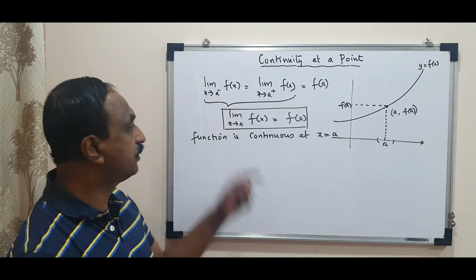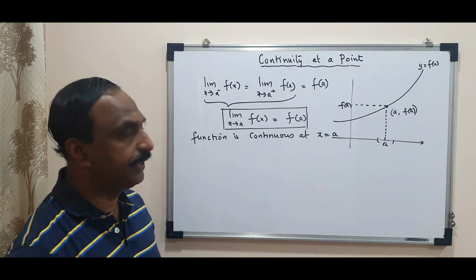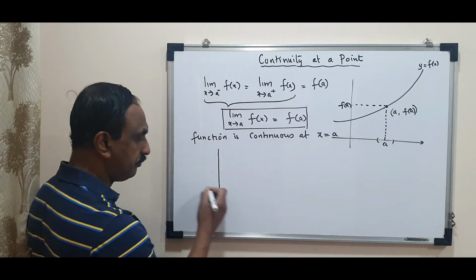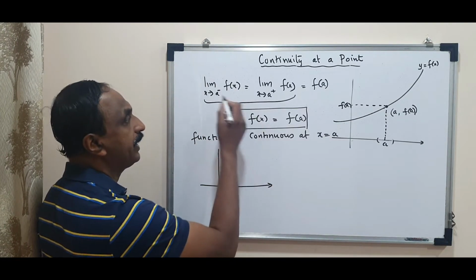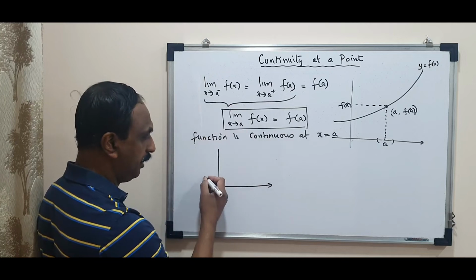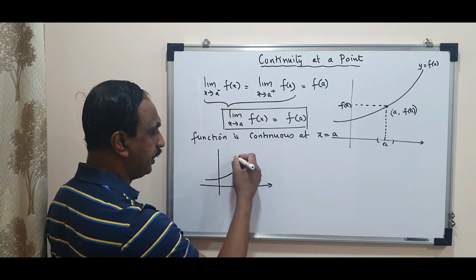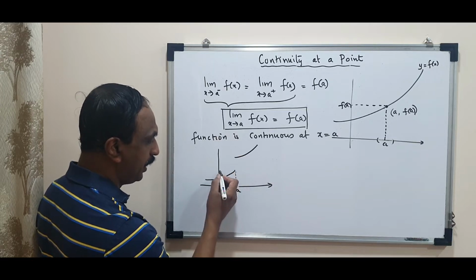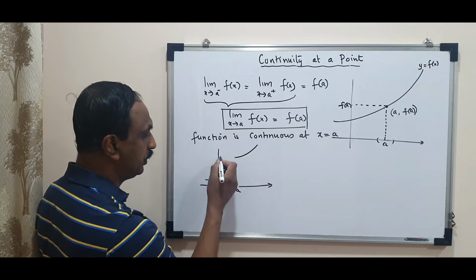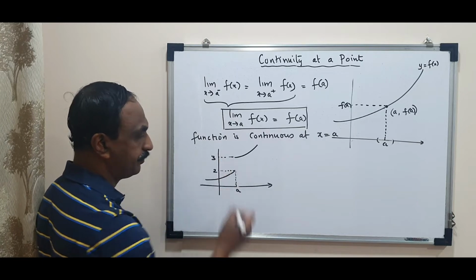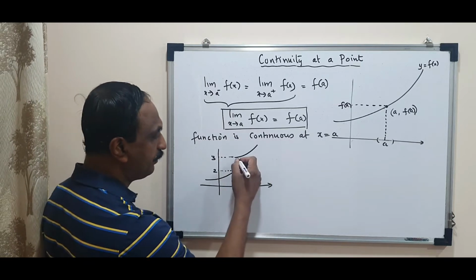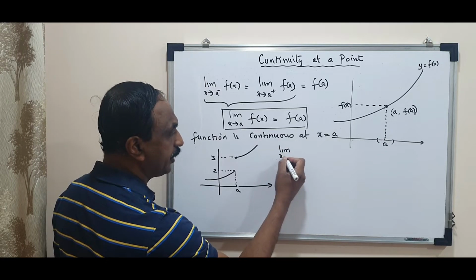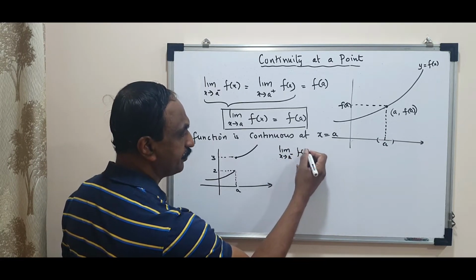Now let's see the cases when they become discontinuous, how the graph will be and how the definition will change. Let's take the first case. What do you mean by they both are not equal? Imagine this is a graph and I have another graph here. This is a point A, and let me denote this by 2, and let me denote this by 3. If you look at this graph, I can say limit x tending to a minus of f of x.